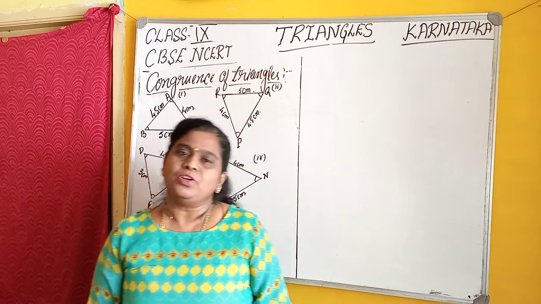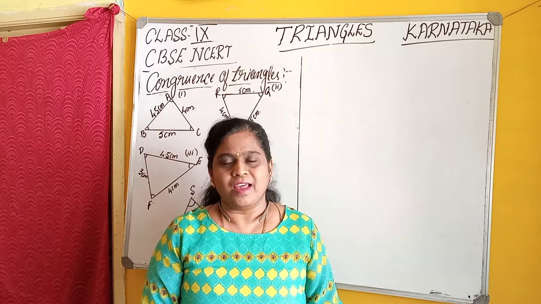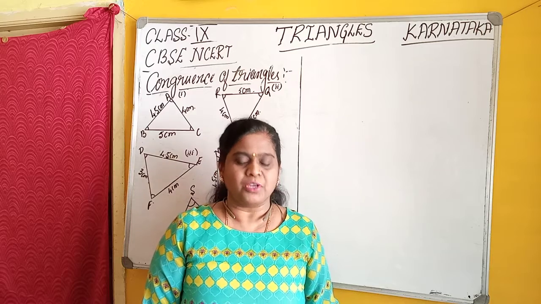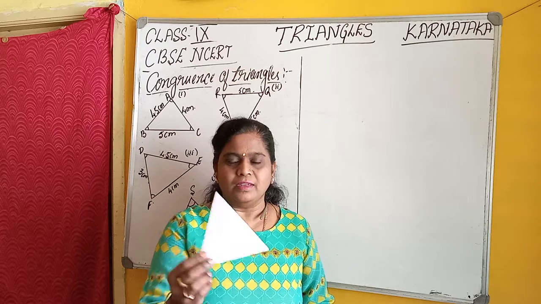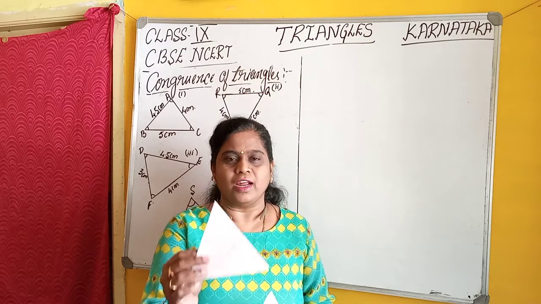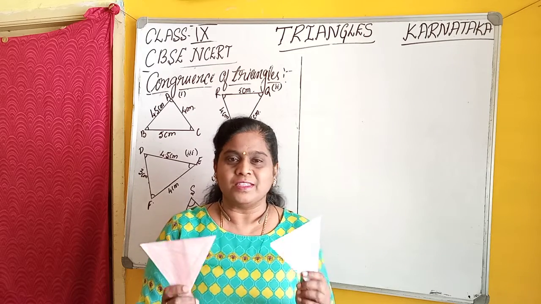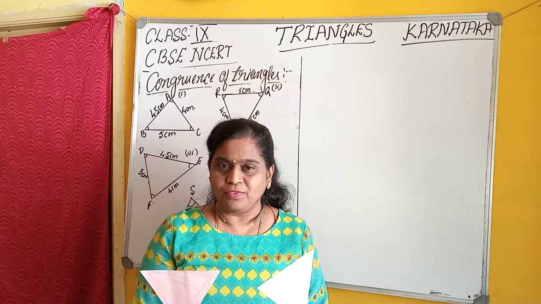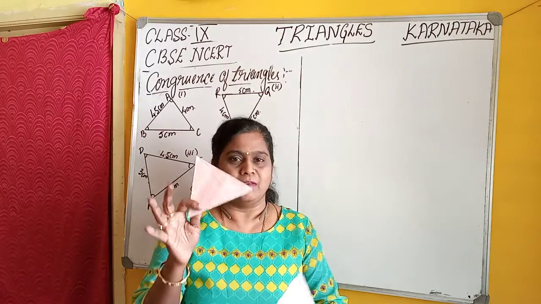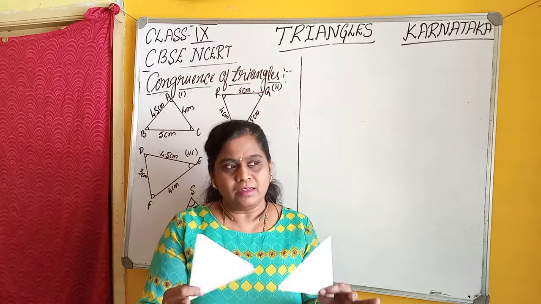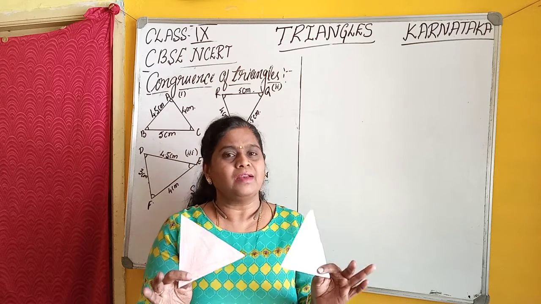Two triangles are congruent if they have the same size and same shape. Let us consider two triangles. Here is one triangle and here is another triangle. These two triangles are said to be congruent if both have the same size and same shape. Even though these are triangles, they can have different shapes, isn't it? They should have the same shape and same size.